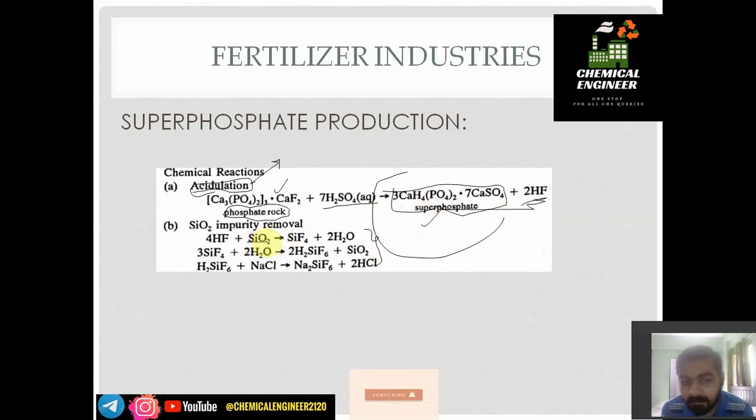In order to remove it, we react it with H2O and NaCl. These are the washing, or scrubbing, operations that we will see in the flow sheet. So in order to remove SiO2 from the stream, we do scrubbing and washing.